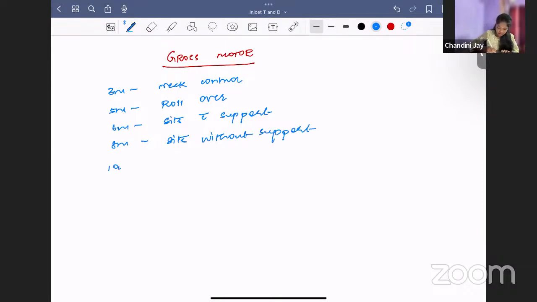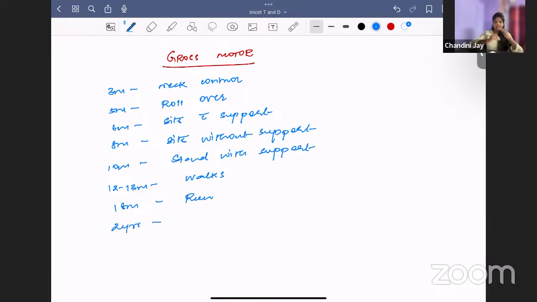Then by 10 months, the baby will stand with support. So after standing with support, the baby will try to stand without support and walk. 12 to 13 months, the baby will walk. By 18 months, the baby will run. And by 2 years, the baby can climb upstairs.